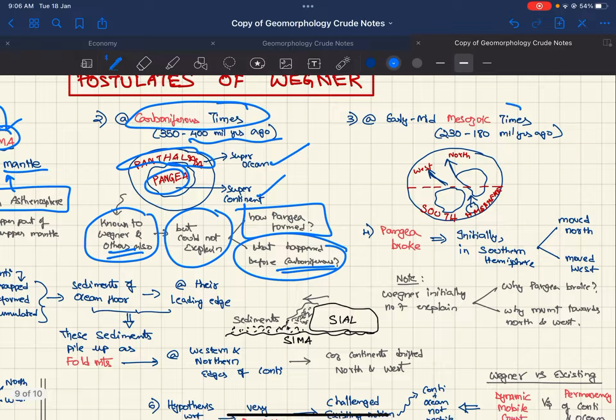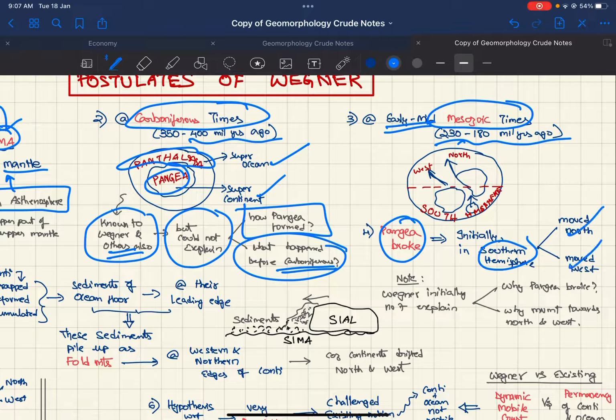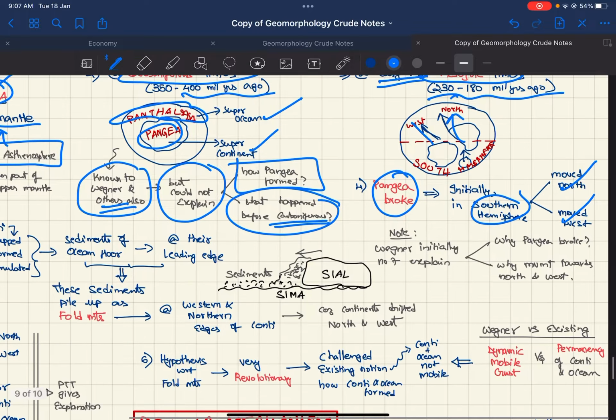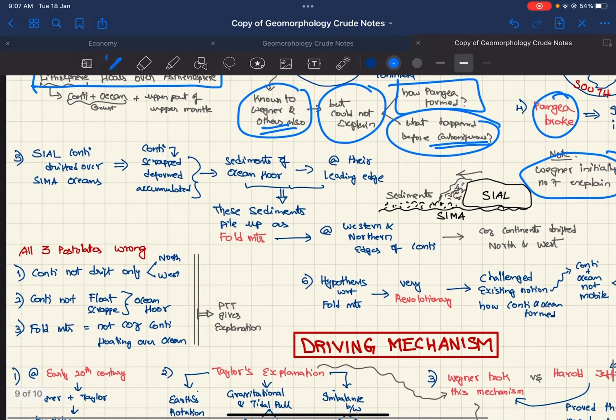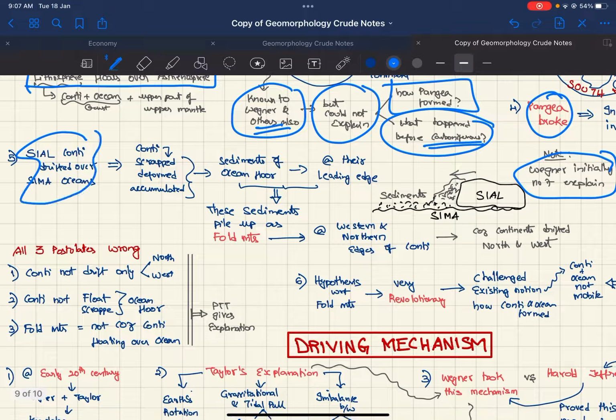And during the early and mid Mesozoic times, 230 to 180 million years ago, Pangaea broke, and the pieces started moving northwards and westwards. Wegener did not initially explain why Pangaea broke and why the movement was towards north and west, but he later explained it, and it became the biggest criticism. And Sial continents drifted over Sima oceans.